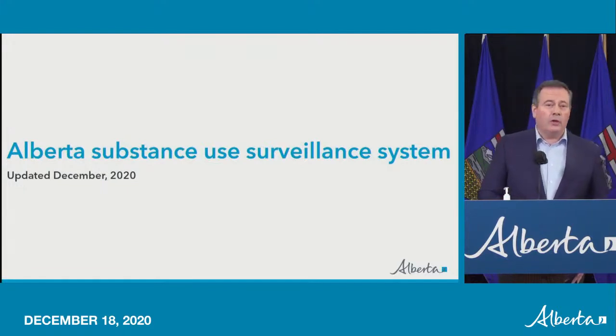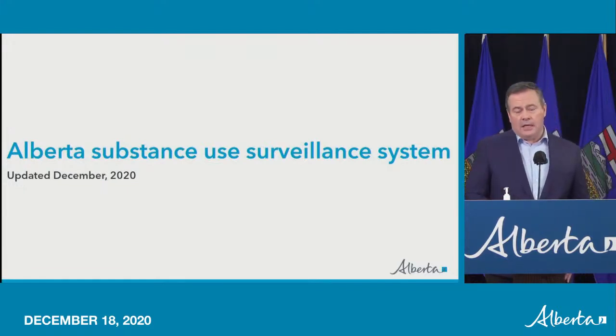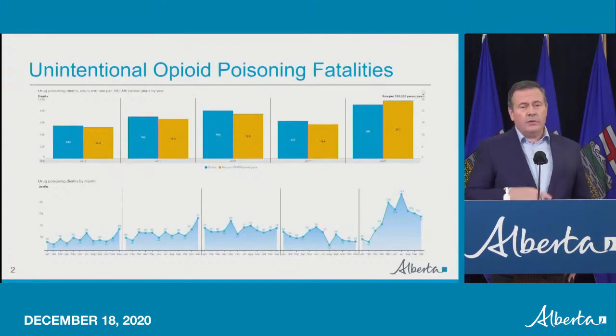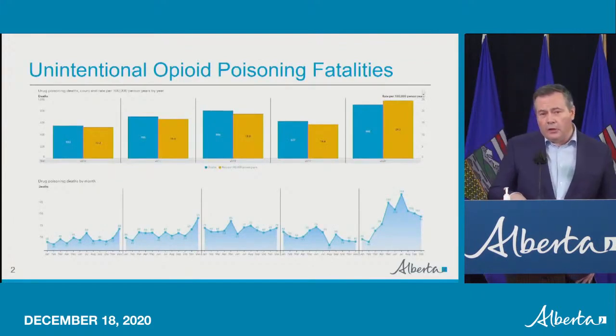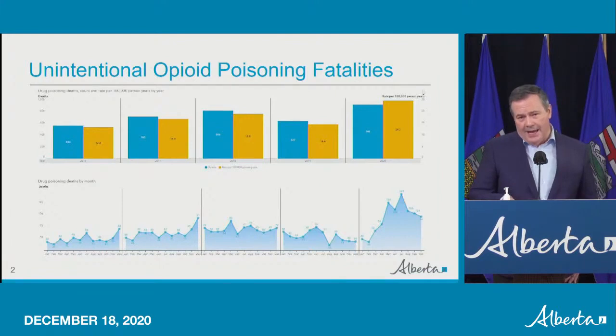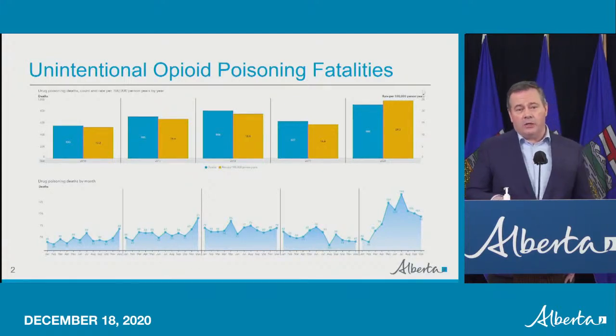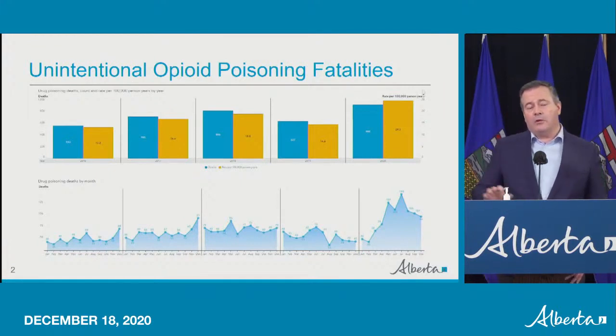To begin, we'll look at the acute substance deaths overview as an example of the data available in this system. So as you can see here, when we look at acute substance fatalities, this data can be broken down by substance, by zone and municipality, and it provides more detailed information about each month rather than the quarterly totals that was available in the previous reports. This data is further broken down in other tabs with zone comparisons and demographics.